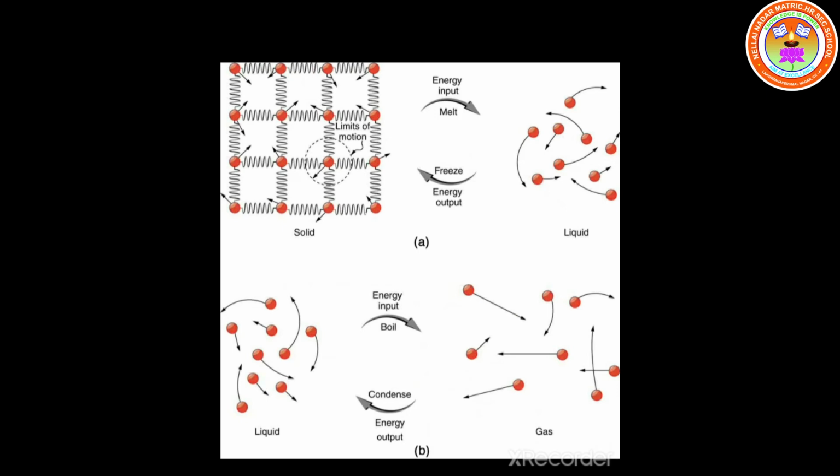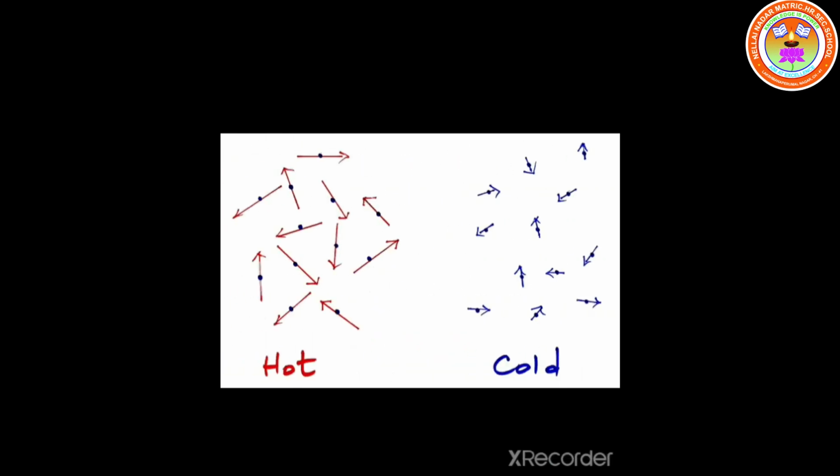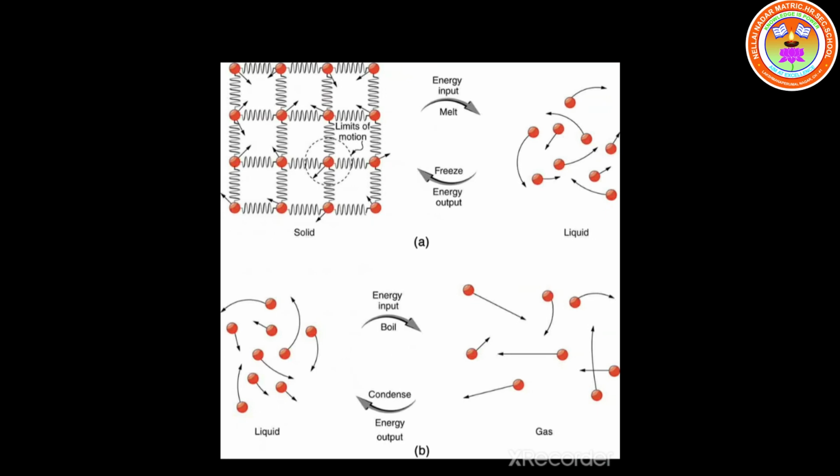When we heat the object, this vibration and movement of the molecules increases. I'll give you the best example. Consider boiling water. When we start to heat the water, what happens? The water gets heated up. When we increase the temperature, there will be some movement of the molecules in the water. Definitely we can notice it when we boil the water, students. So what I told you: the movement of the molecules increases, and the temperature of the object also increases.